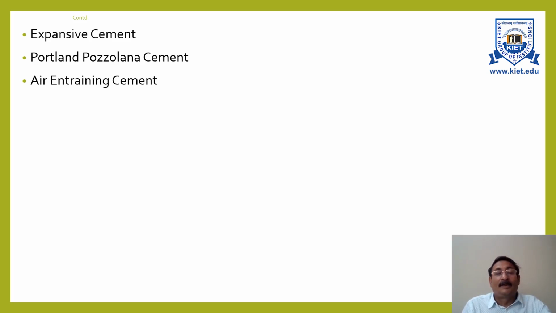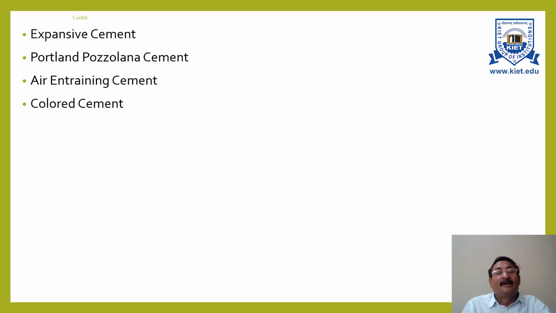And these bubbles modify the properties of concrete when we talk about workability, segregation, bleeding, resistance to frost action, etc. So this is the type of cement which is nowadays very much used in European countries to construct some beautifying towers, architectural beauty towers. We will discuss it in next video also.